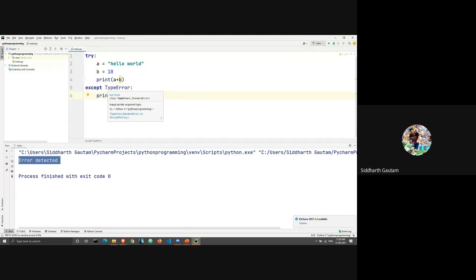Now we are trying to detect type error, which means a mismatch of data type. Like here we are trying to add a string and an integer. Those are two different data types. We cannot add them. That's why there's a type error.